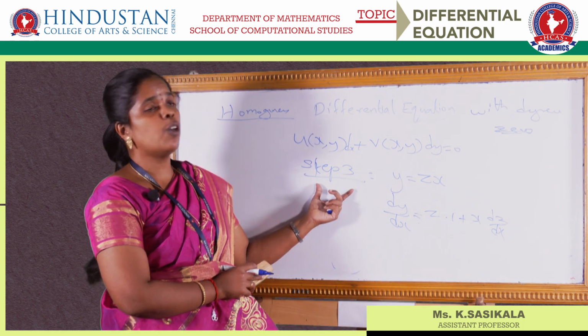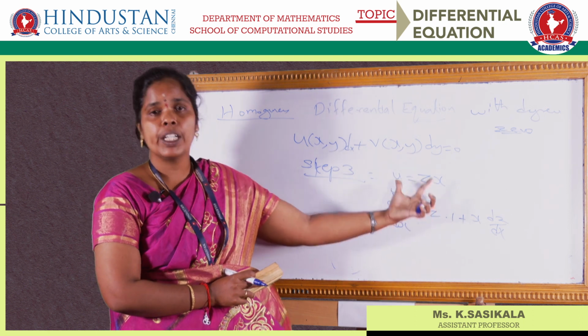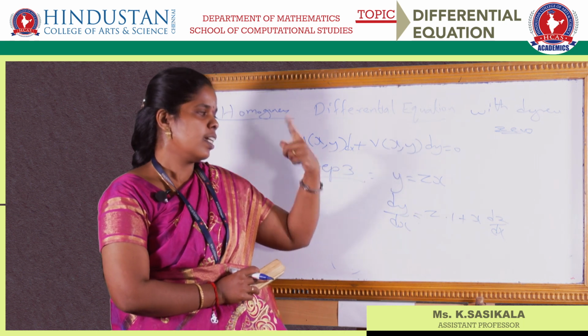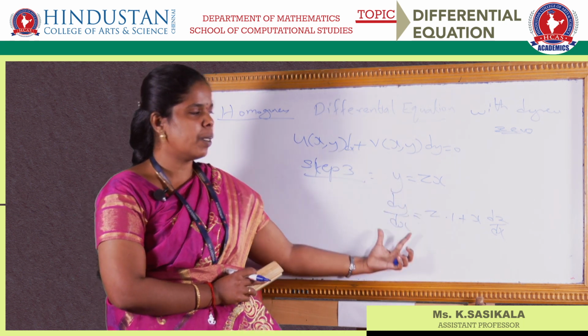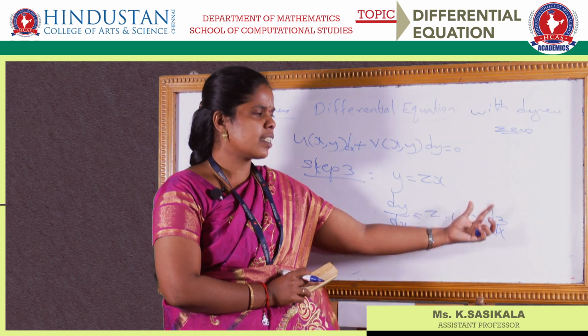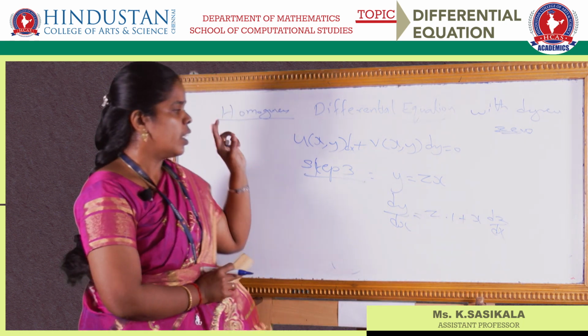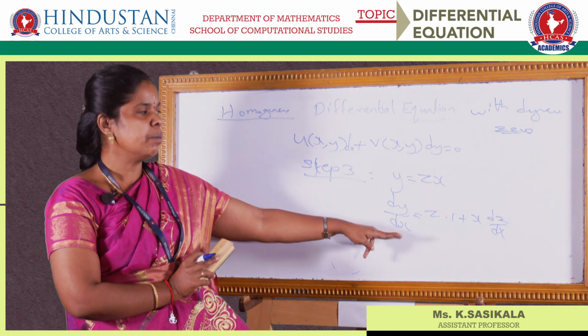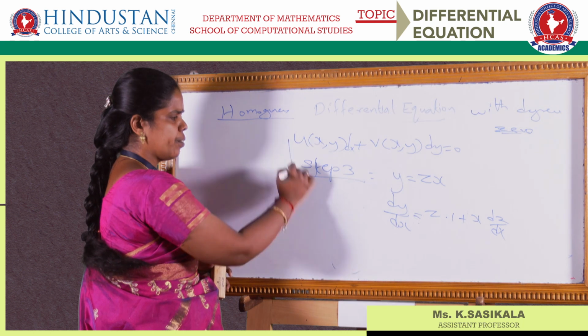So step 3, what you have to do is, wherever y is in your equation, you have to put y is equal to zx. Second step, wherever you have dy by dx, you have to put z plus x dz by dx. Next is the third step. Once you substitute all these two terms, you will get an equation.